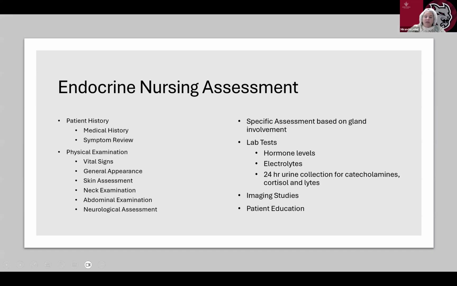Nursing assessment of the endocrine system involves a comprehensive approach to evaluate the function of various endocrine glands and identify any potential dysfunctions. Here's a structured guideline for conducting this assessment. So, you want to start with patient history. You want to get any medical history. Is there any previous endocrine disorders, family history of endocrine disorders, current medications, including over the counter and herbal supplements? Then we want to review symptoms.